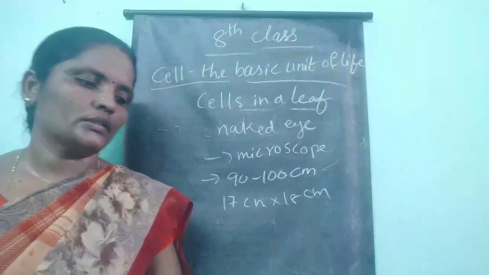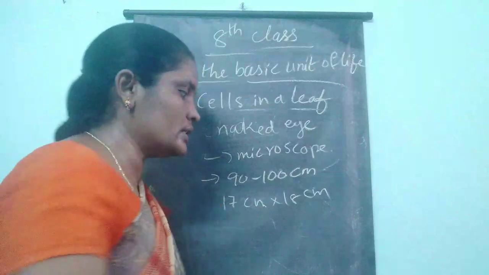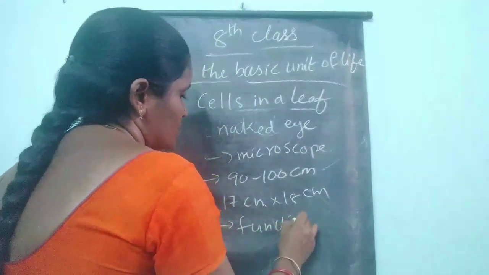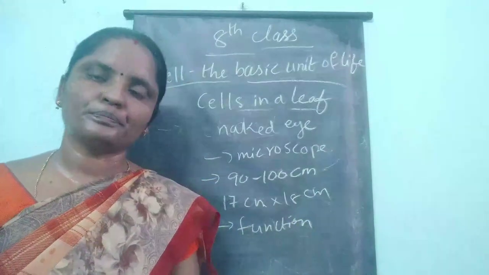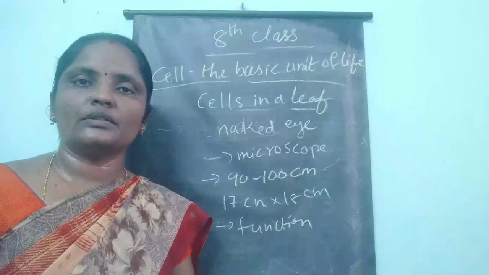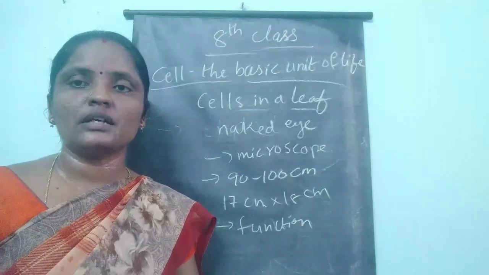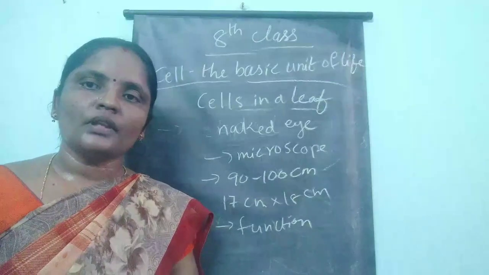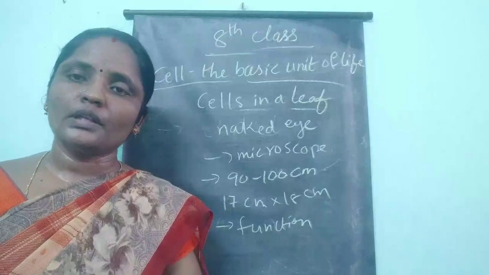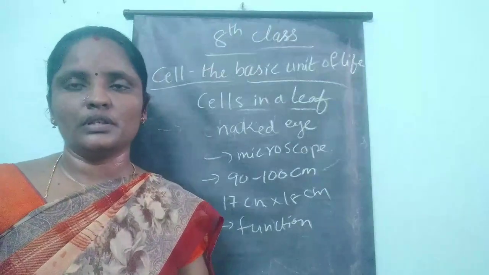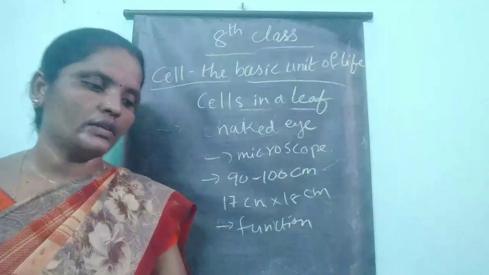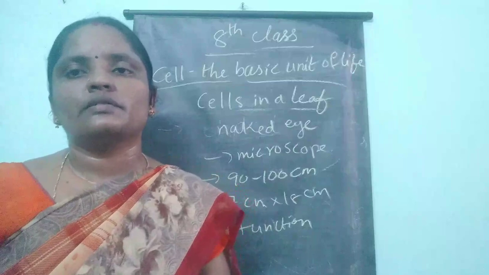So here you have to think. The size of the cell is related to its function. Size of the cell is related to its function. So here as an example you have been given the nerve cell. This nerve cell is present both in animals and humans. In both animals and human beings, the function that is performed by the nerve cell will be the same. So what is the function of the nerve cell?